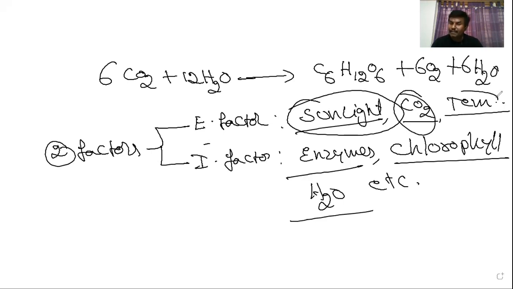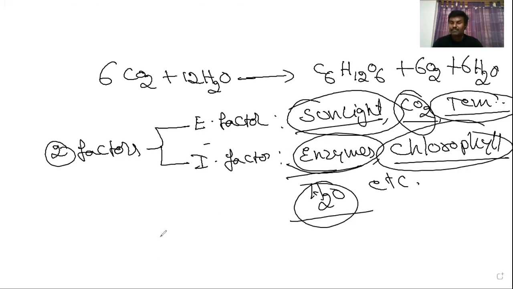Carbon dioxide, temperature may make photosynthesis deficient. Enzymes, chlorophyll, water make photosynthesis deficient. So if these factors are deficient, what happens in the plants? Whether photosynthesis takes place or not, that is what we will be discussing here. That is only called factors affecting photosynthesis.